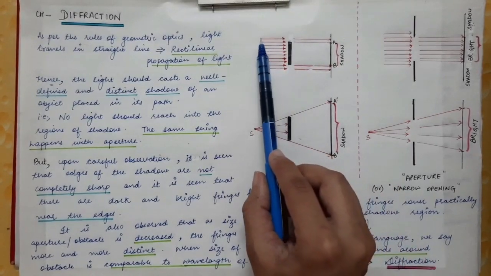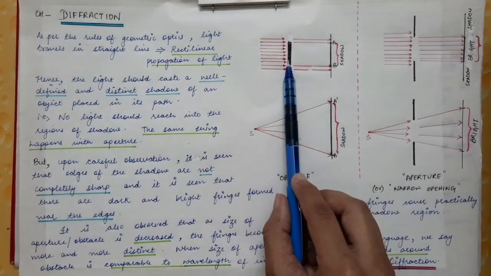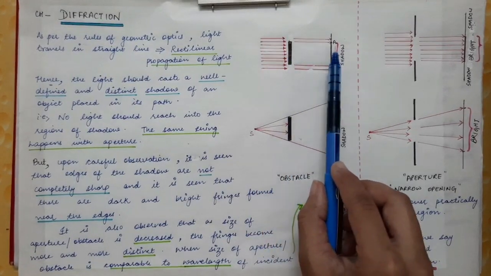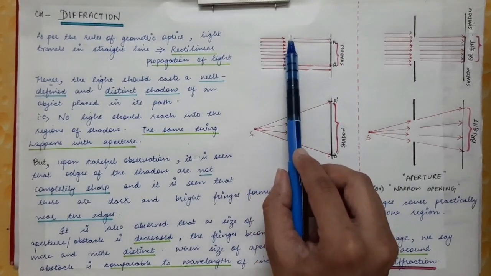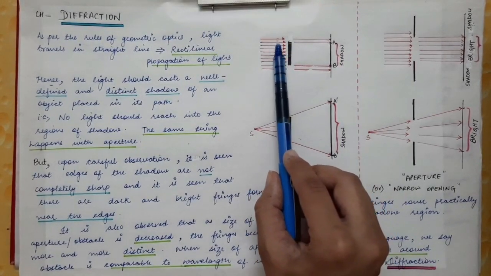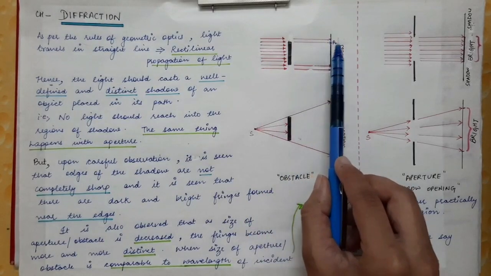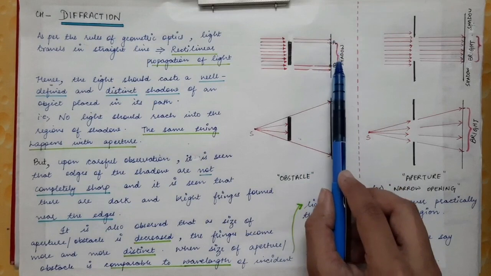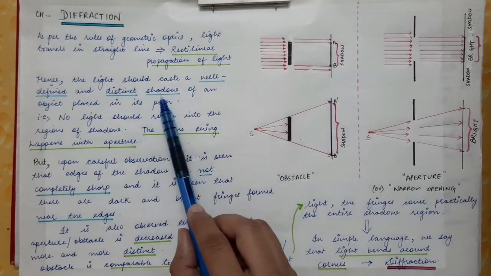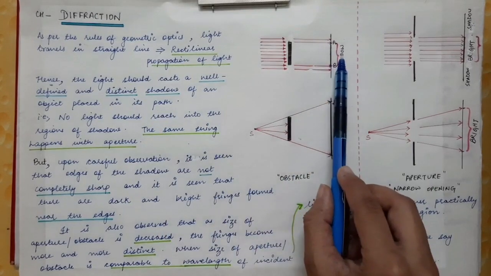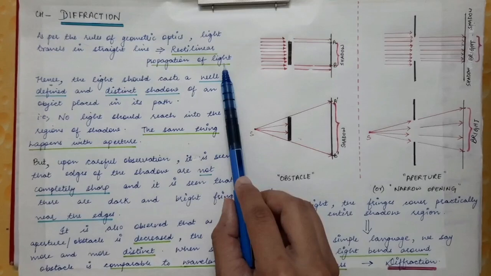The light which is hitting the obstacle will be obstructed, it will not be allowed to fall on the screen, whereas the light which is not obstructed by any obstacle will easily pass and fall on the screen. So the shadow which is formed on the screen will be well defined and have sharp edges. The edges of the shadow should be sharp according to the rectilinear propagation of light.